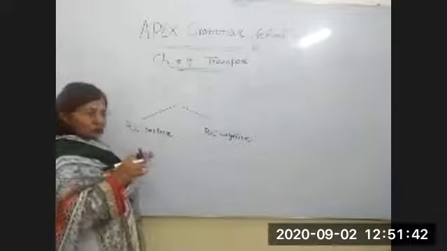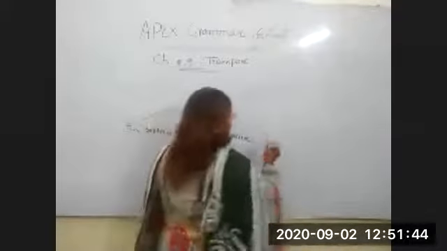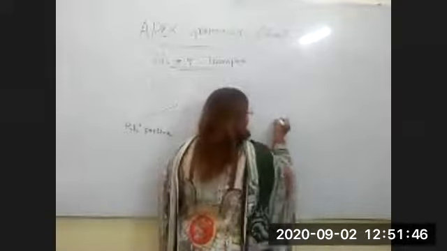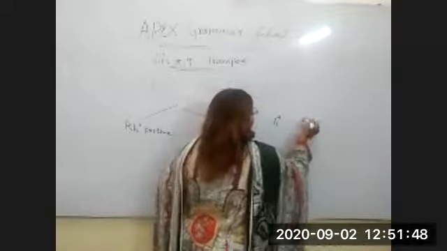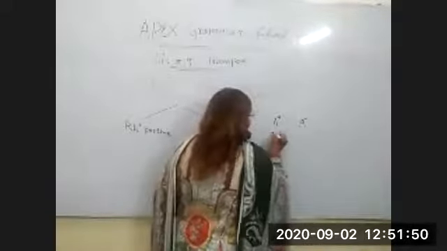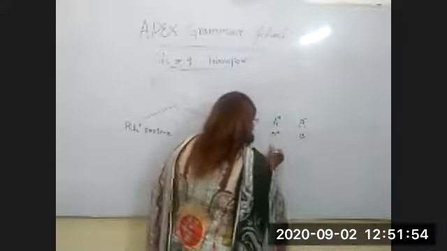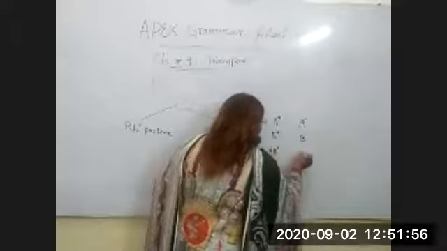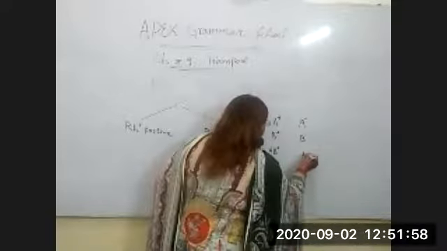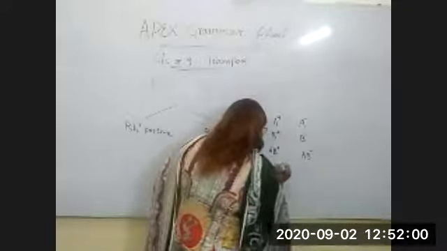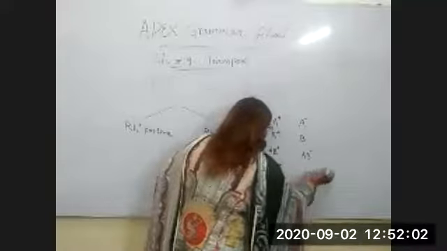According to this system, the blood group system is divided into A positive and A negative, blood group B positive and B negative, blood group AB positive and AB negative, then blood group O positive and O negative.